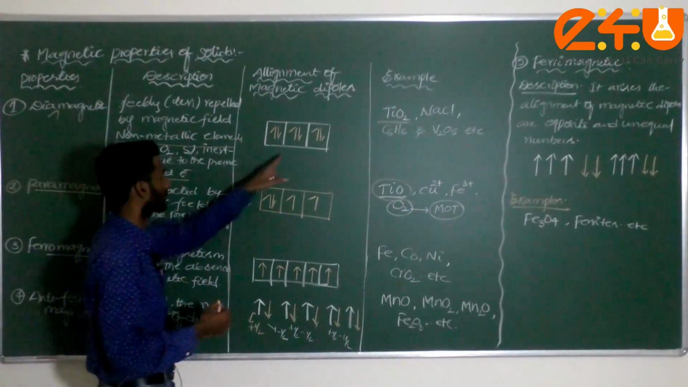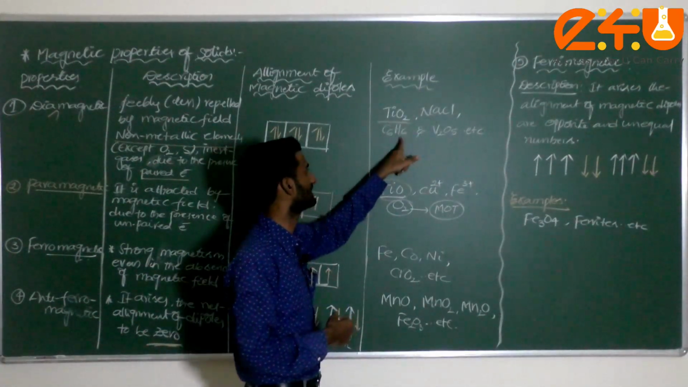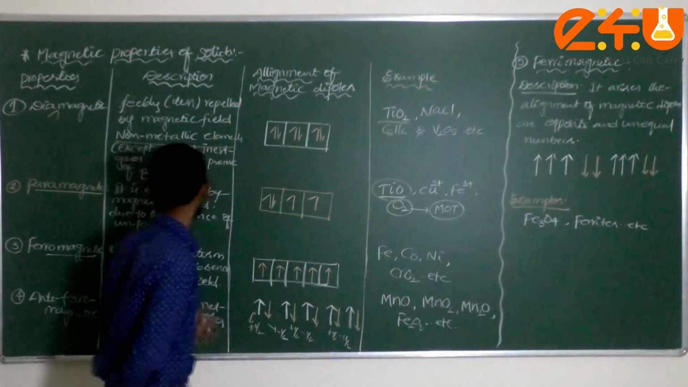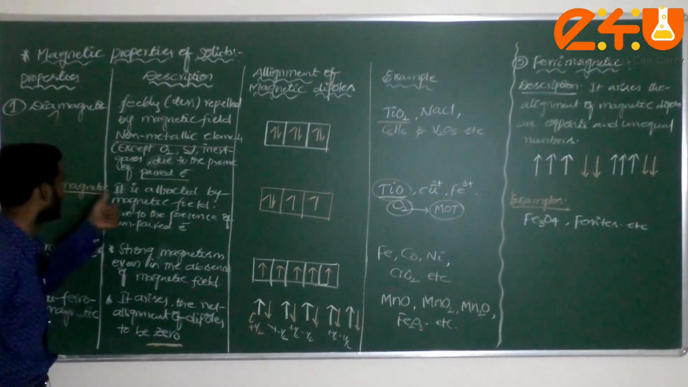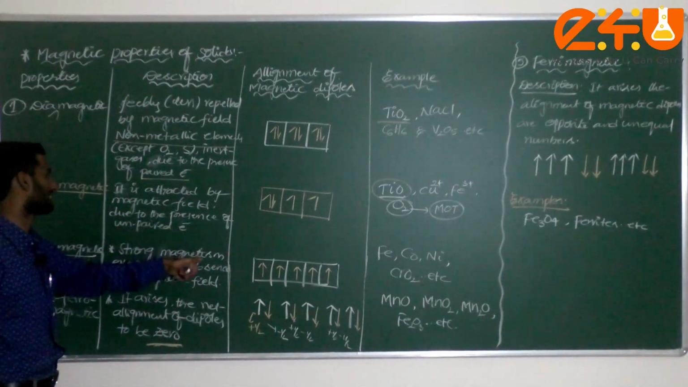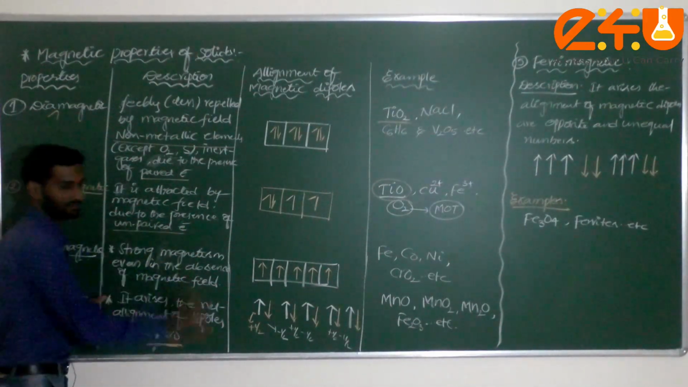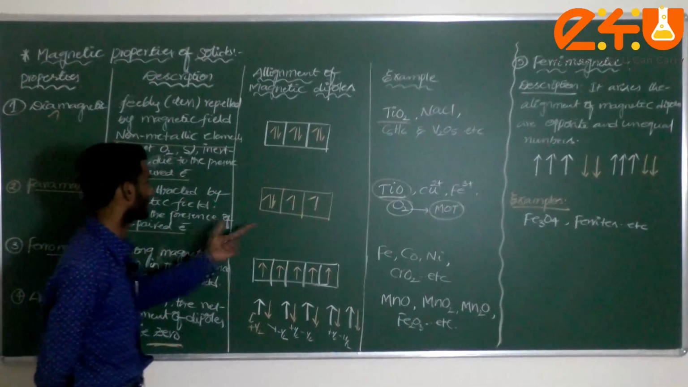Due to the presence of paired electrons. This is the alignment, and examples: TiO2, NaCl, benzene and vanadium pentoxide. Next one, the paramagnetic substance: it is attracted by a magnetic field, and the magnetic alignment is due to the presence of unpaired electrons. Due to the presence of what, dear student? Unpaired electrons. Check it here.